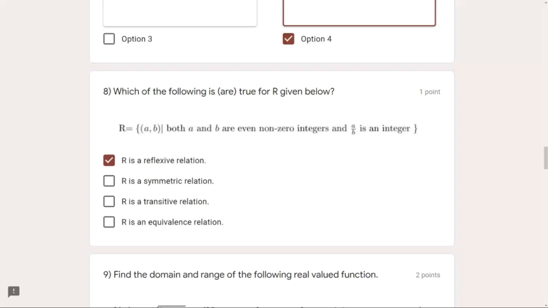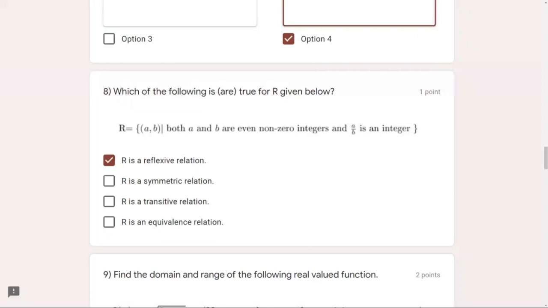That means, let's say I have a number, say 8. Let's say A equals 8, B equals 4, and C equals 2. Now let's test A upon B, which is 8 upon 4. It is 2. It is an integer. Yes, A comma B is in the relation. B comma C, 4 upon 2. Is it in this relation? Yes. 4 upon 2 is 2 again, which is an integer. So obviously B comma C is in the relation.